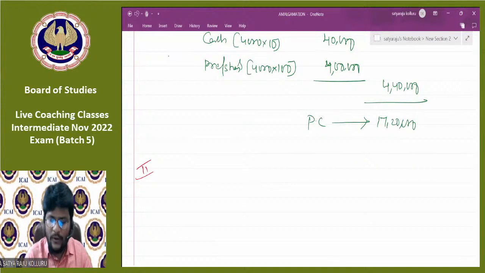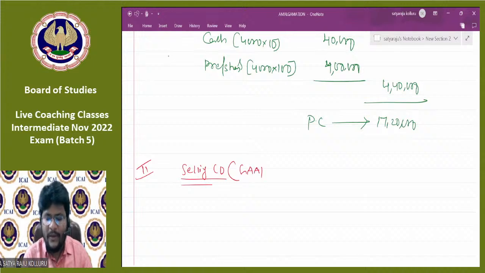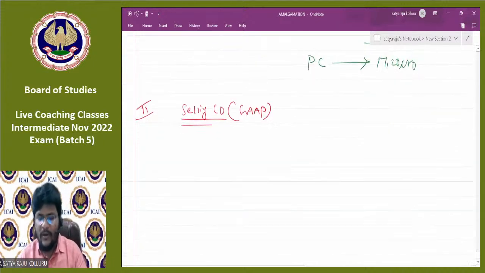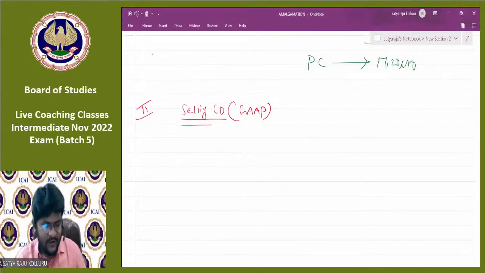Question number 2, accounting treatment in the books of the selling company. All of you, please follow me. How many steps in the approach? A 5-step approach. Is AS 14 applicable? No, GAAP is applicable. So one by one, we need to apply each step. Step number 1, dismantling of the balance sheet.